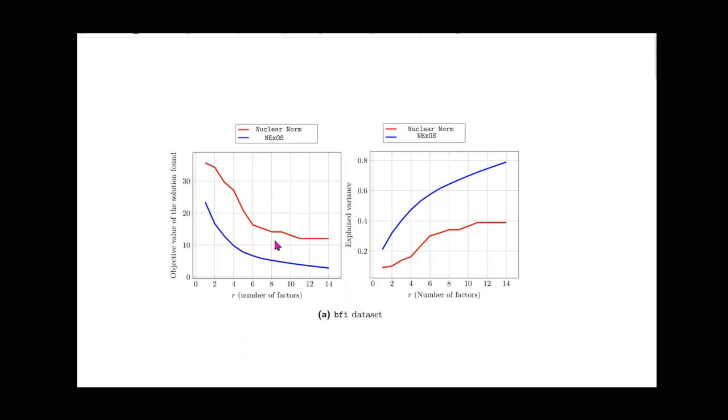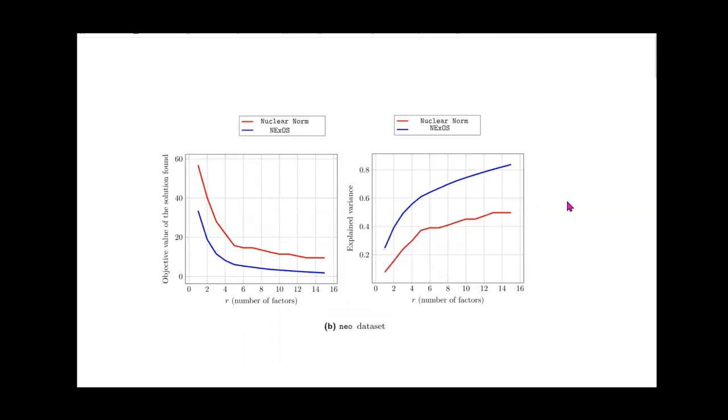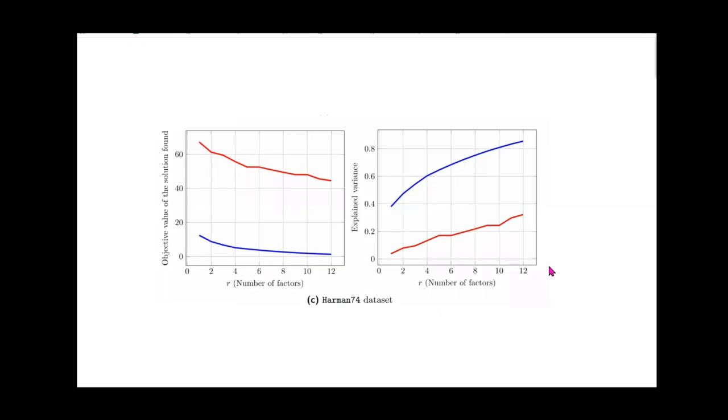We see that for the BFI dataset, NExOS is finding a lower objective value and higher explained variance than that of the nuclear norm-based heuristic. For the NEO dataset too, the observation seems to be similar. Though I am giving 2 examples, in our Julia package we have actually given many more examples and tutorials. And the final dataset is the Harman dataset. You can see that in this case, the gap is even higher.